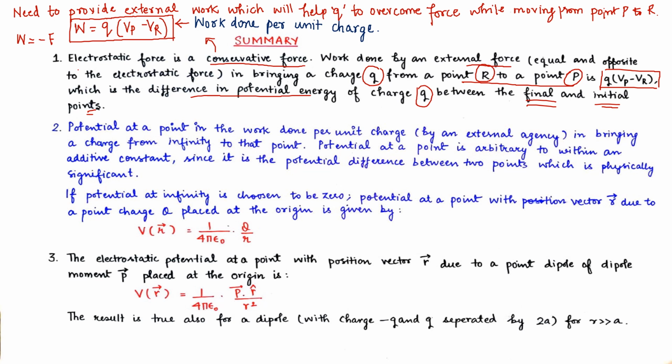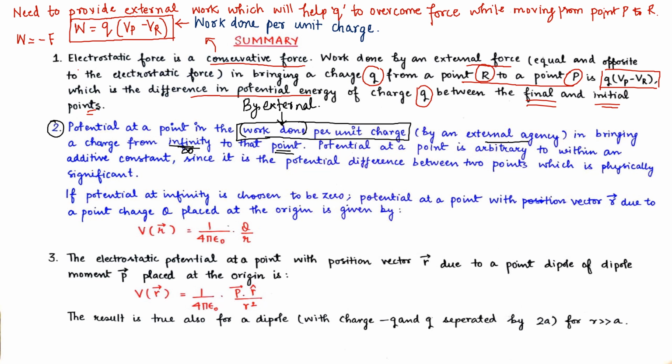Now come to point number 2. Potential at a point is the work done per unit charge, as already explained, by an external agency. Here the work is done by an external agency, not by the system, because force is provided by the system. To overcome that force, externally we are doing some work in bringing a charge from infinity to that point P.